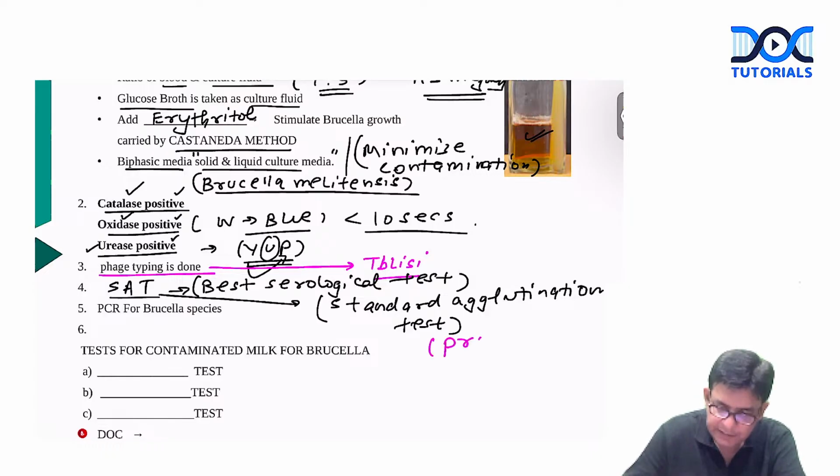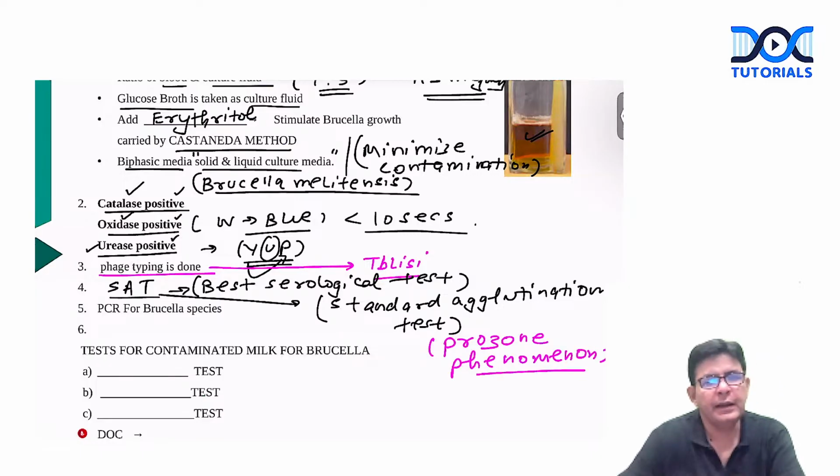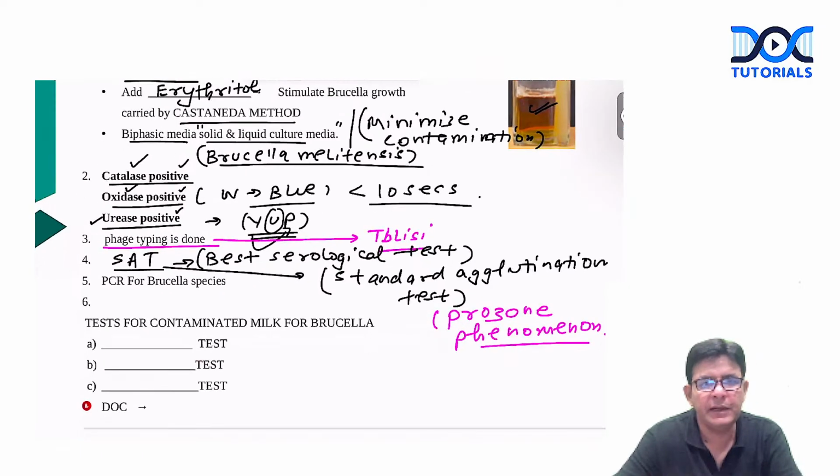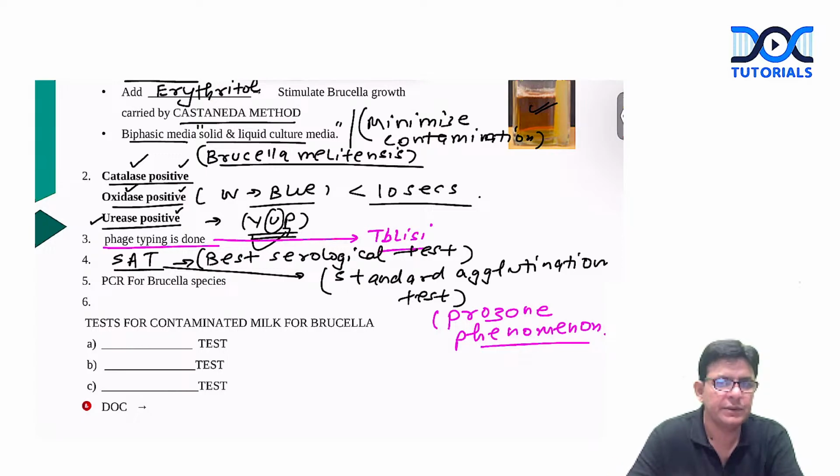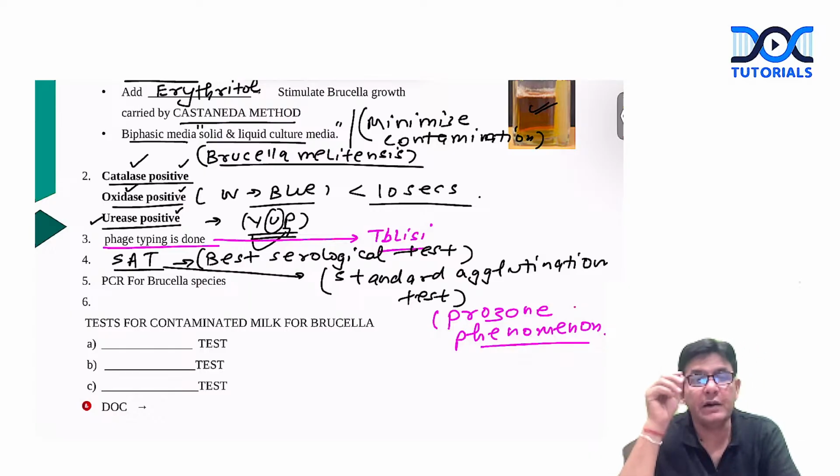Not going deep into the standard agglutination test, I just want to tell you that there is a phenomenon in this that is termed the prozone phenomenon. In brucellosis, we encounter the prozone phenomenon, which is actually antibody excess. This prozone phenomenon is to be avoided by dilution.